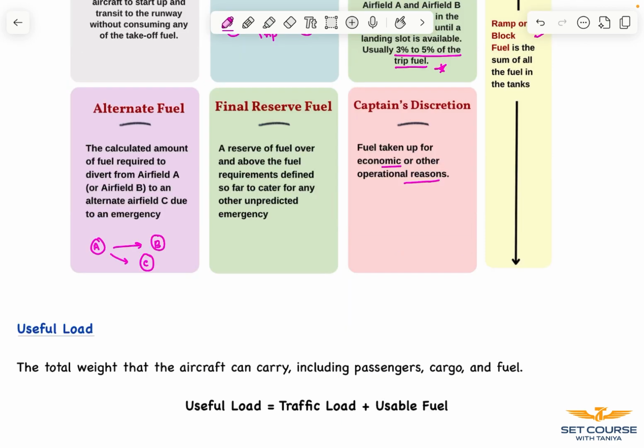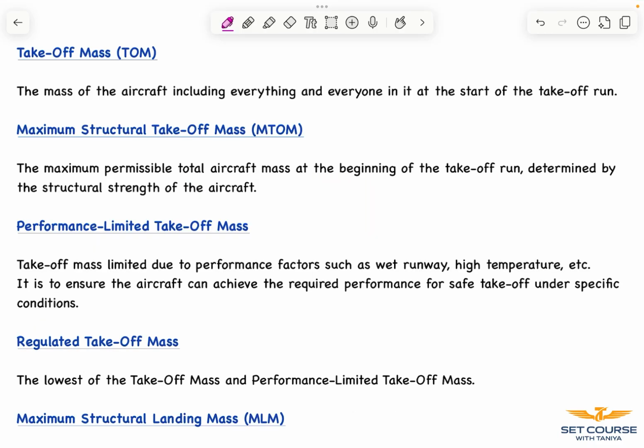Useful load. It is the sum of traffic load and usable fuel. Takeoff mass. The mass of the aircraft including everything at the start of the takeoff run. Now remember, this does not contain our taxi fuel.